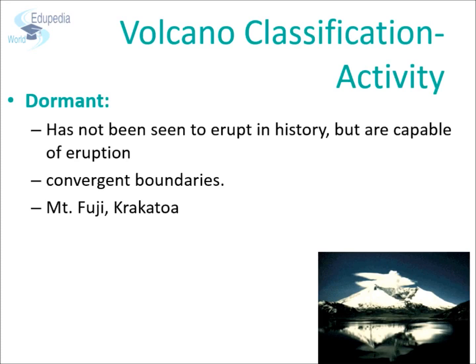Most of the world's dormant volcanoes are found at convergence plate boundaries. At these locations, the sudden shifting of a plate may cause a dormant volcano to erupt. For example, Mount Fuji in Japan and Krakatoa volcano in Indonesia.